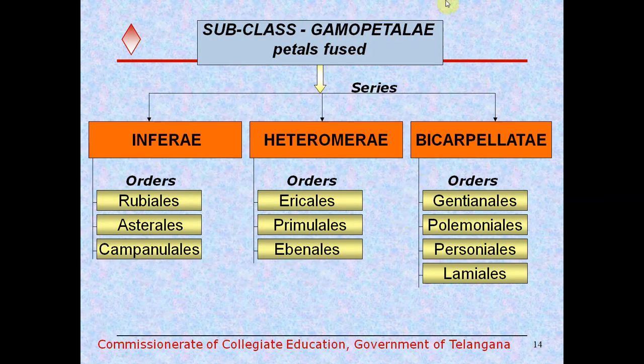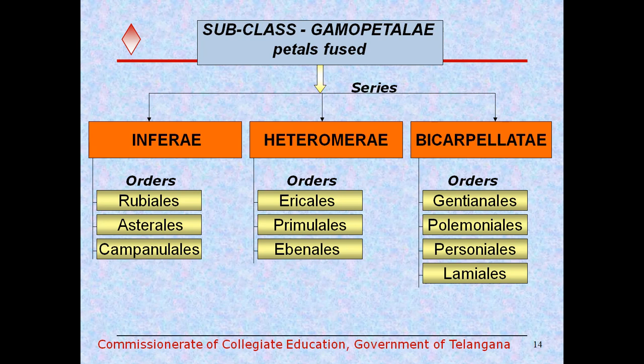And now we come to the next subclass, that is Gamopetalae. Under the Dicotyledonae, the second subclass is Gamopetalae. The prominent feature is that petals are fused. It is divided into 3 series: Inferae, Heteromerae, Bicarpellate. Inferae is divided into 3 orders: Rubialis, Astralis and Campanularis.